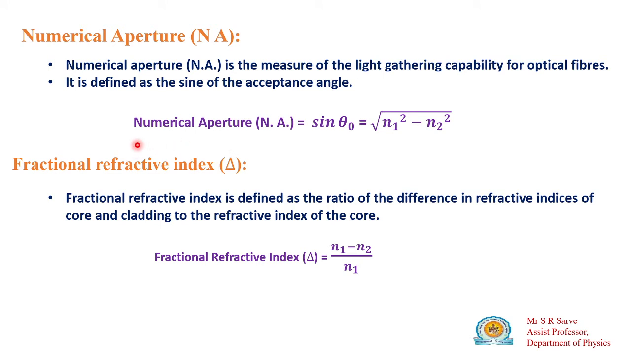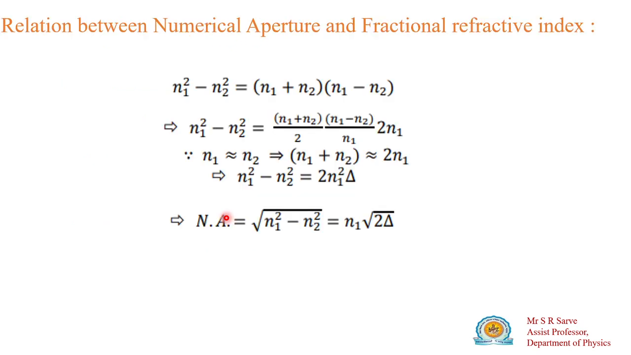Next is your fractional change in refractive index. Fractional change in refractive index is the ratio of the difference in the refractive index of the core and cladding, so that is n1 minus n2 divided by n1. That is known as your fractional change in refractive index. So this is about your numerical aperture, and this is your fractional refractive index. Now, what is the relation between numerical aperture and fractional refractive index?